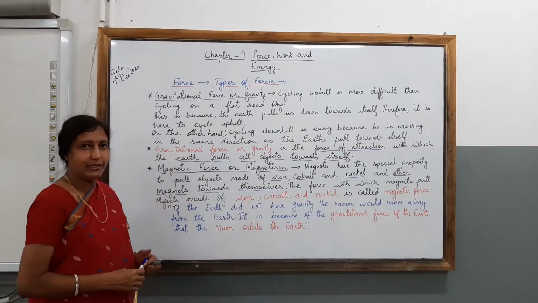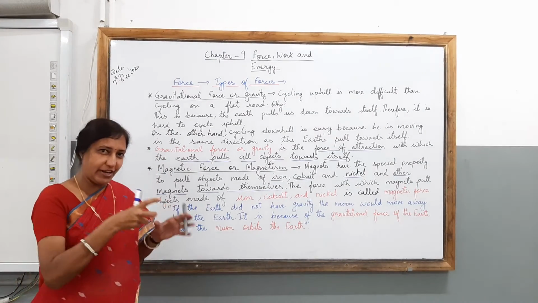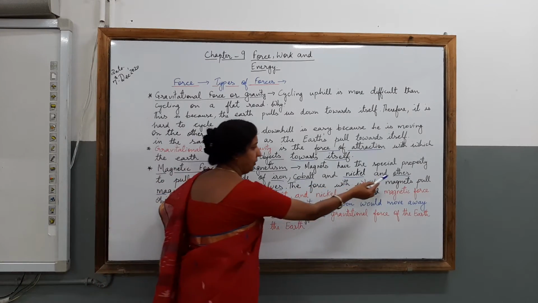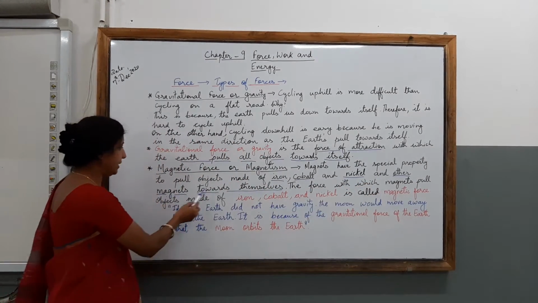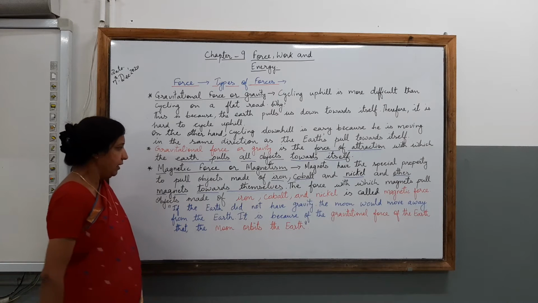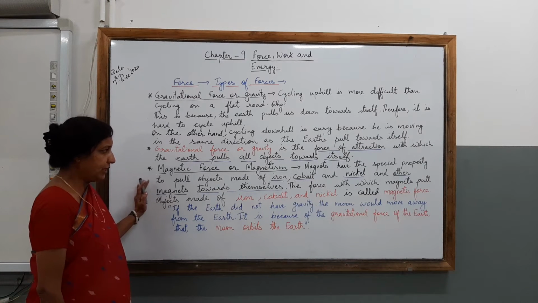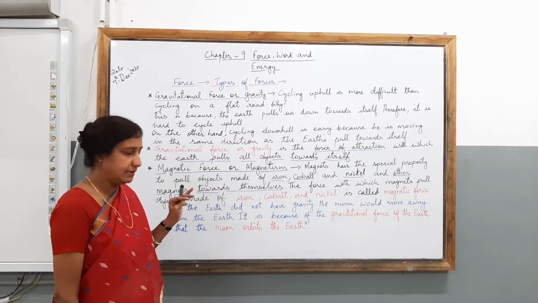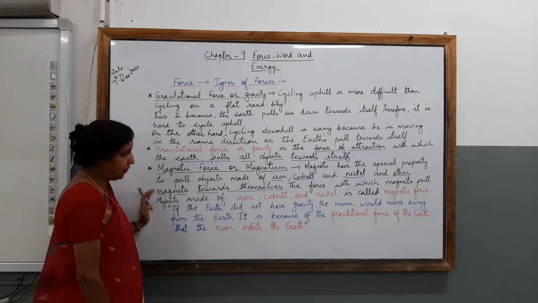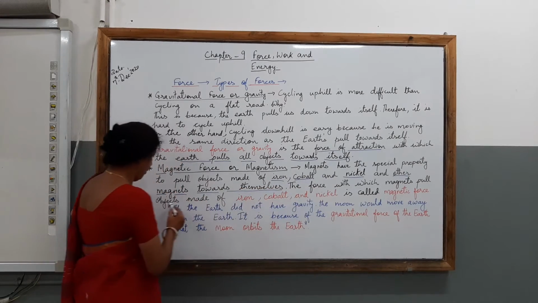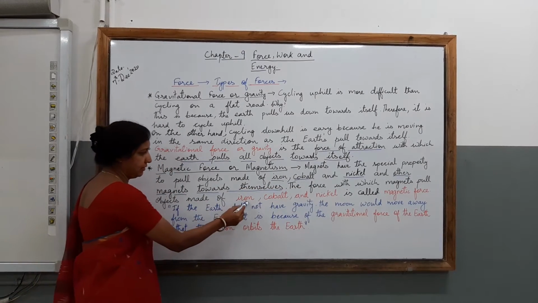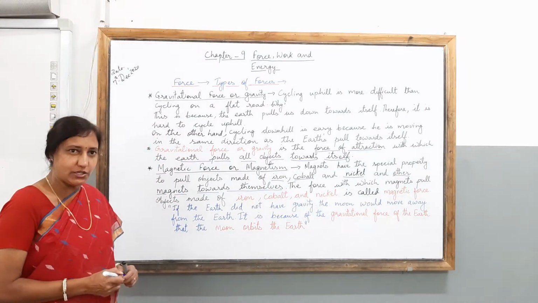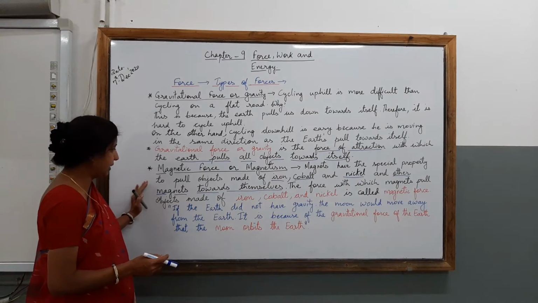You should understand that a magnet is attracting some of the objects such as iron, cobalt, nickel or any other magnetic objects towards itself. So you can understand a magnet is attracting some of the things. Here the force with which magnets pull objects made of iron, cobalt and nickel is called magnetic force. What is it called, children? This is called magnetic force.